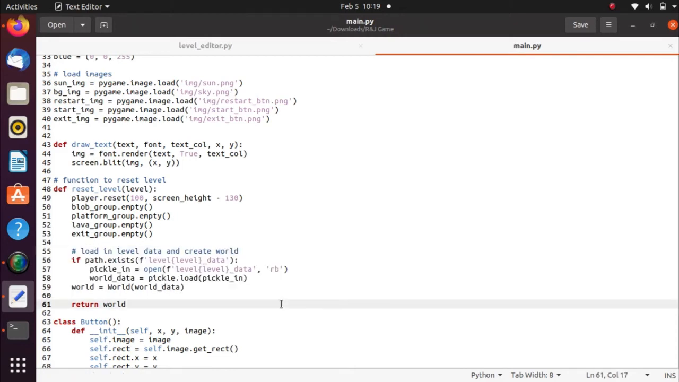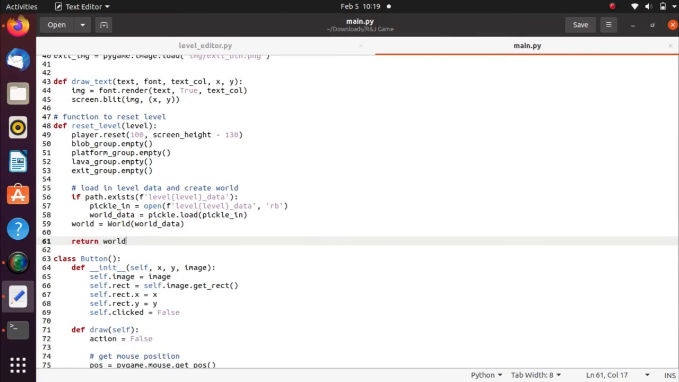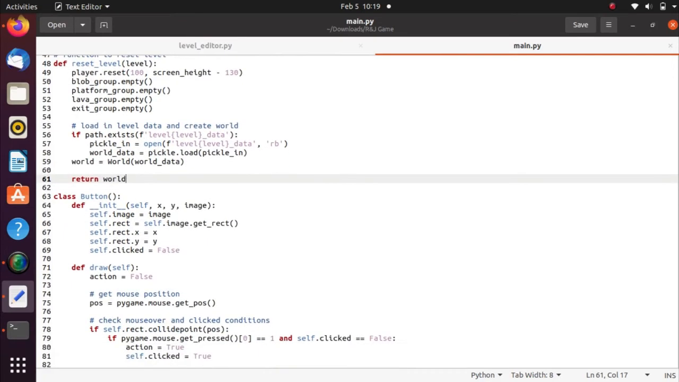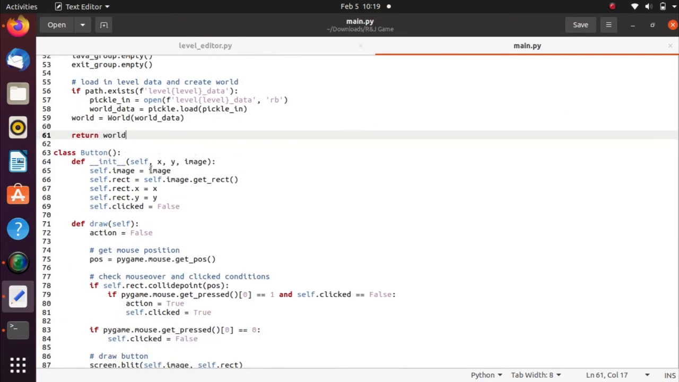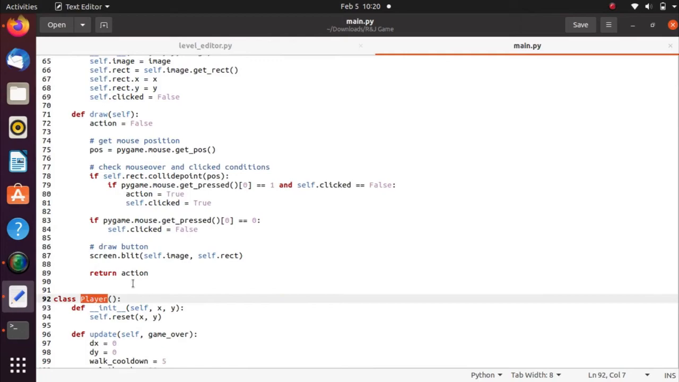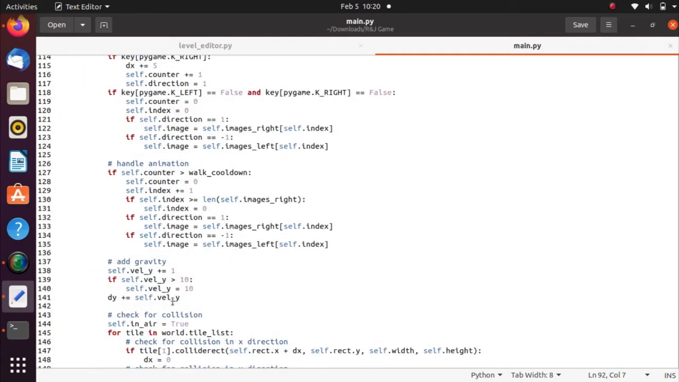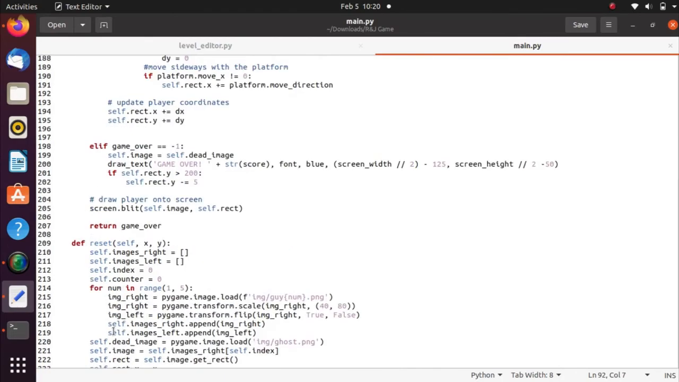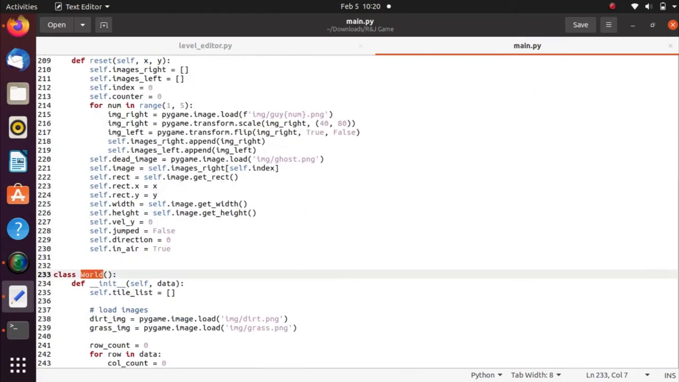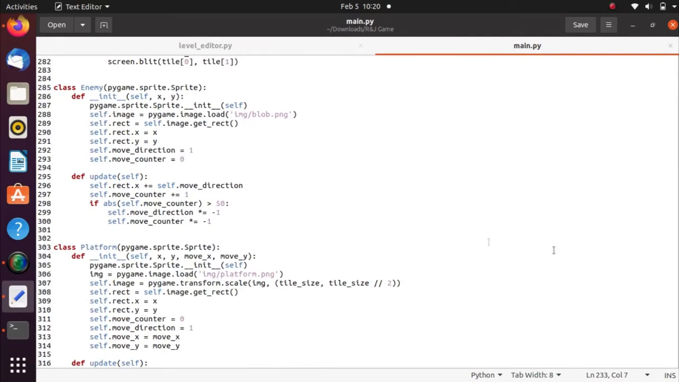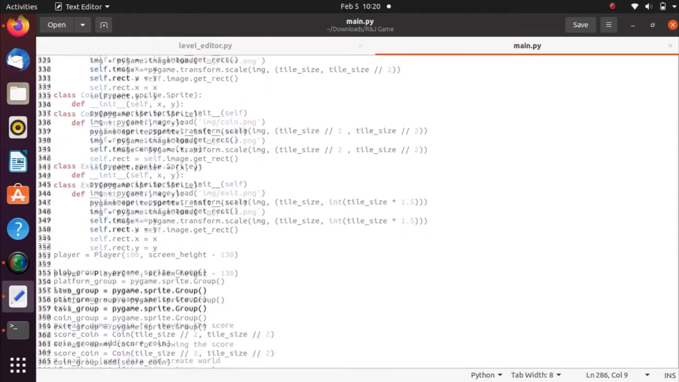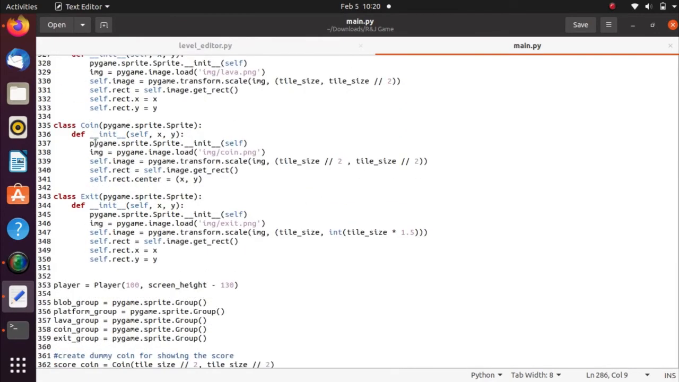So to organize this file, we put all the objects into classes. We have about 8 classes: the button class, the player class, the world class, the enemy class, the platform class, the lava class, the coin class, and the exit class.